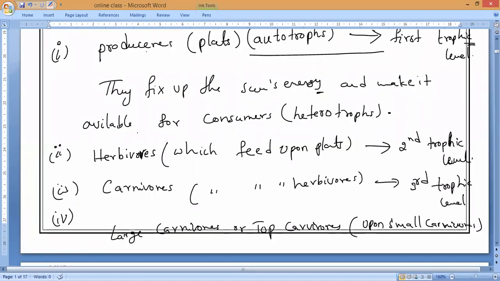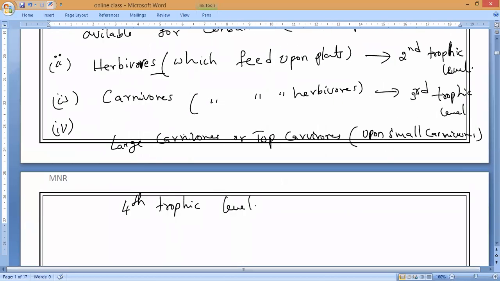Next, consumers, heterotrophs. Herbivores are the second trophic level. Carnivores or small carnivores are the third trophic level. And large carnivores or top carnivores, which we call tertiary carnivores, come under the fourth trophic level. So this is what we call trophic levels and stages of trophic levels.